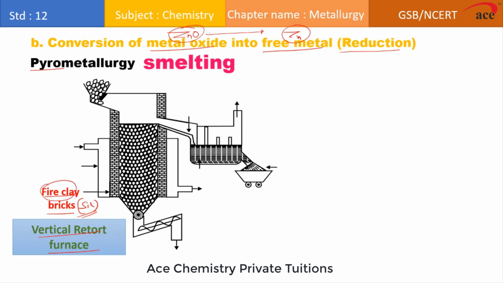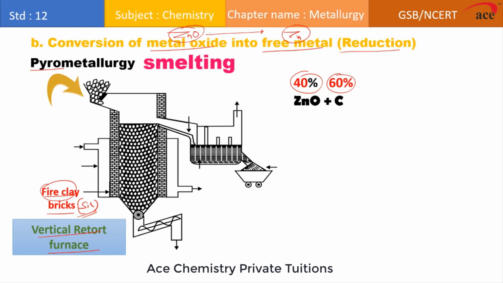Now into this furnace we are taking a mixture of zinc oxide and coke. But if you see, for feasible reduction, zinc oxide is taken 40% and coke is taken what? 60%. This zinc oxide and coke mixture is taken in the form of briquettes, and these briquettes or small pieces are fed from the top of the furnace.